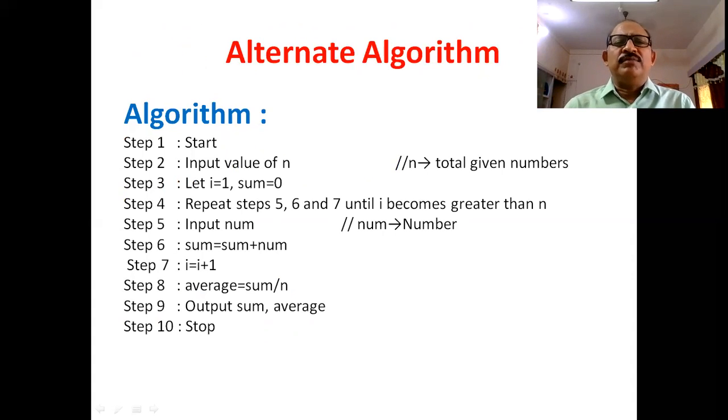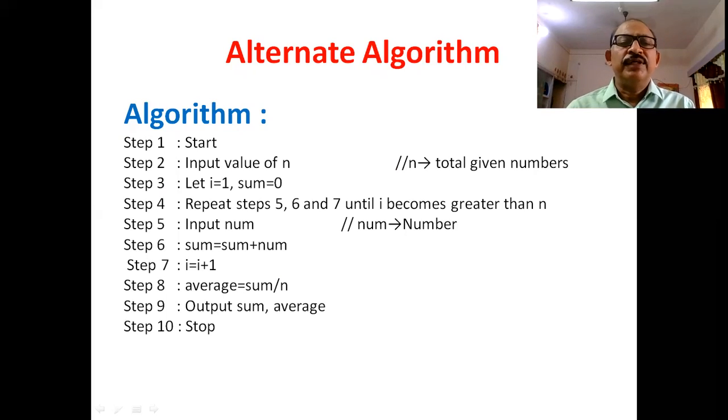Alternate algorithm. Let us start again. Step 1, start of the algorithm. Step 2, we feed the value of n. Next step, I equals 1 and sum equals 0. We initialize the variables depending on our requirement. Next step, repeat steps 5, 6 and 7 until I becomes greater than n.